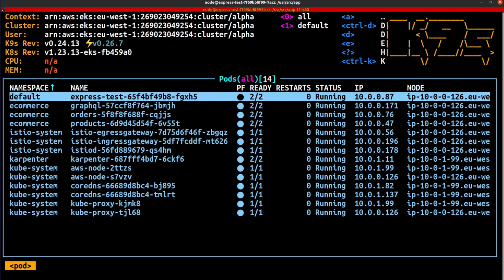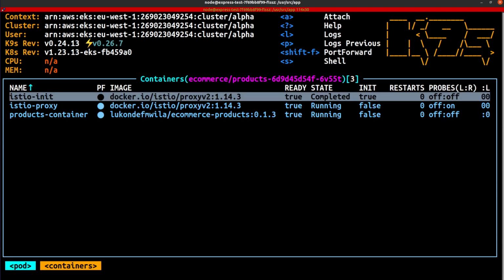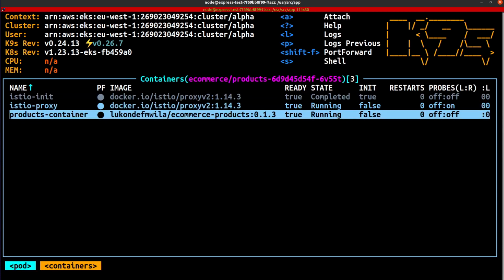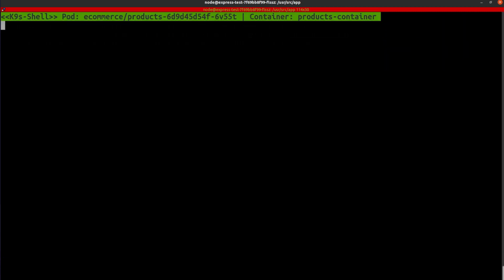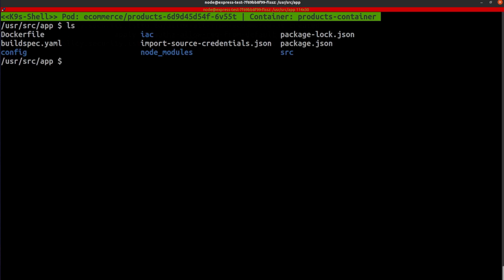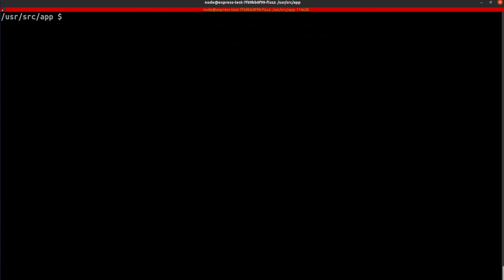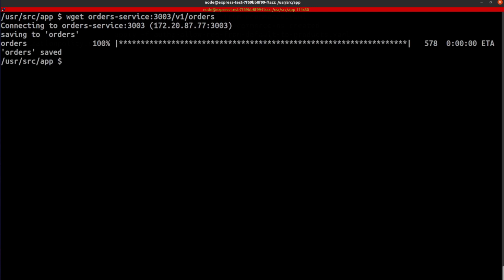Now, if I was to head back to products, just to make sure that my policies have not impacted the authorization communication within the e-commerce namespace, I'm just going to quickly run another request to the orders API from the products container. And I'm going to make sure that I don't have orders existing here. It doesn't look like I do. So I will then run the same command that I ran earlier. And I'm still able to send requests to orders. And there you have it. We have strict mTLS in place for the mesh and another layer of security with the authorization policies.